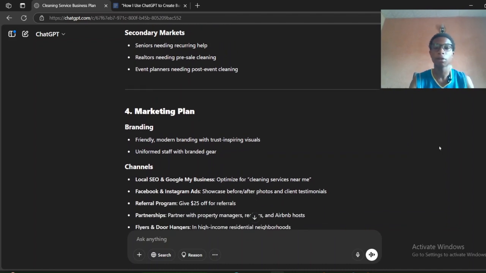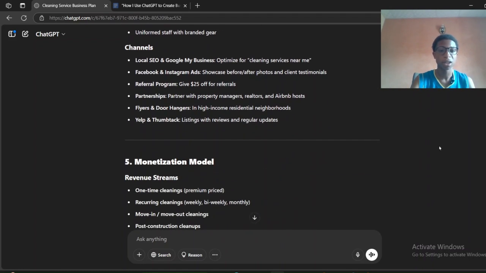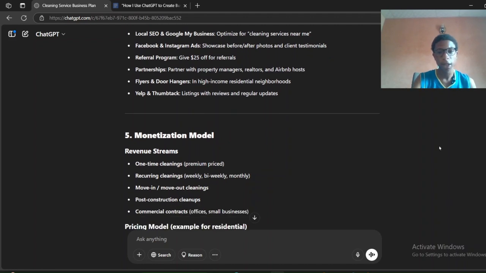For the marketing plan: friendly, modern branding with trust and inspiring visuals. So this is under the marketing plan. Under the marketing plan, it brought out the branding and the channels, and in the monetization model, it brought out the revenue streams. This is the structure of our monetization model.